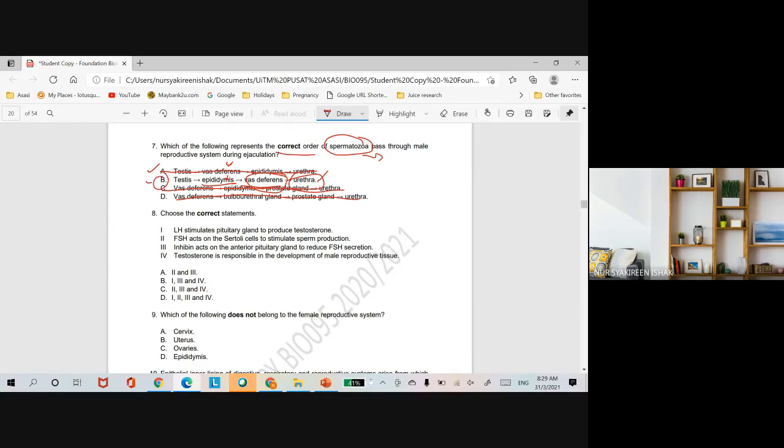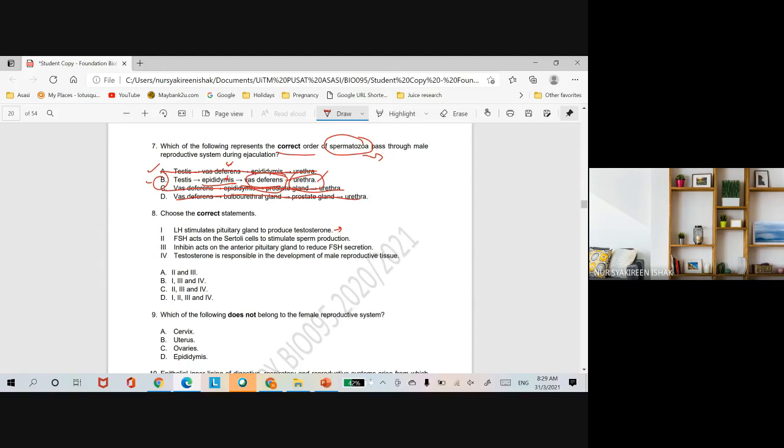So number 8, choose the correct statement. Kita tengok one by one lah. For statement A, LH stimulates pituitary gland to produce testosterone. Male is also capable of producing luteinizing hormone and follicle stimulating hormone, FSH.